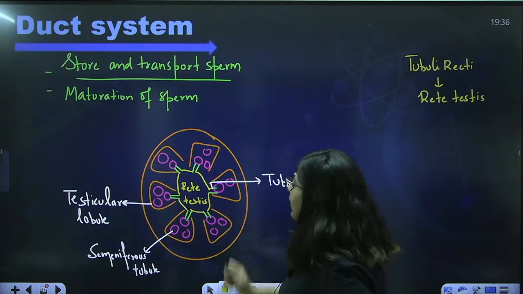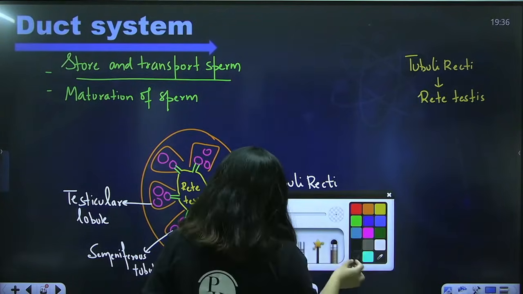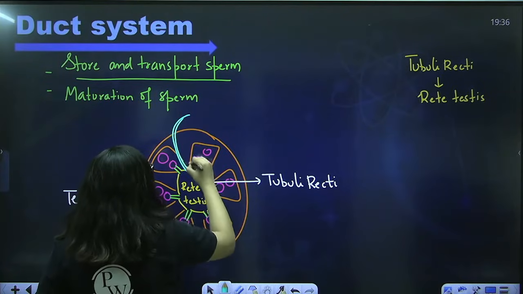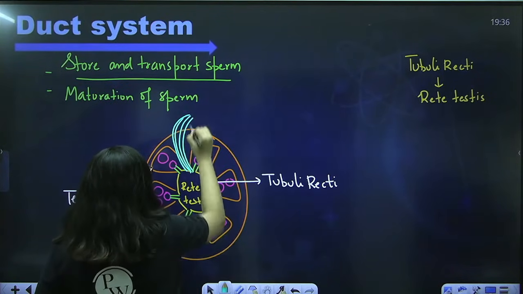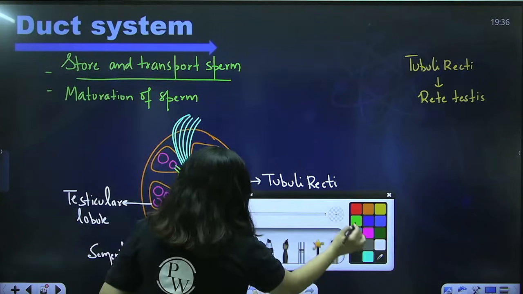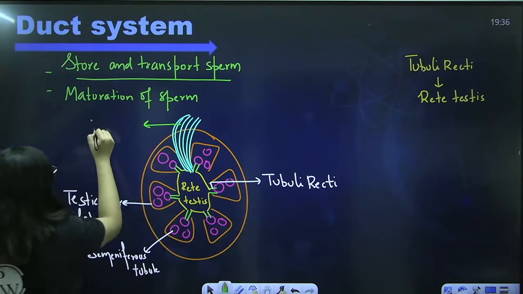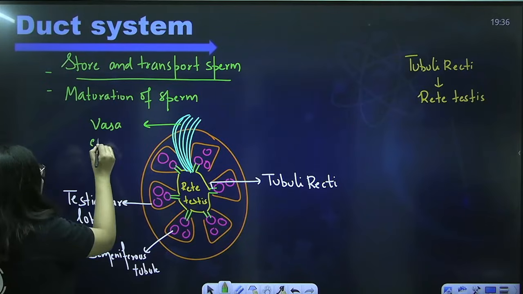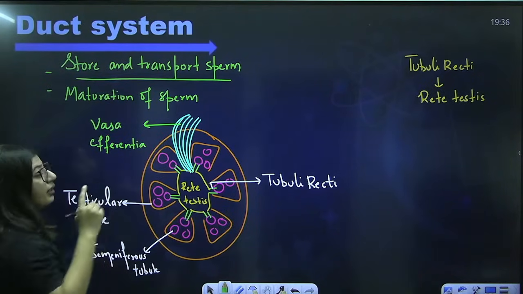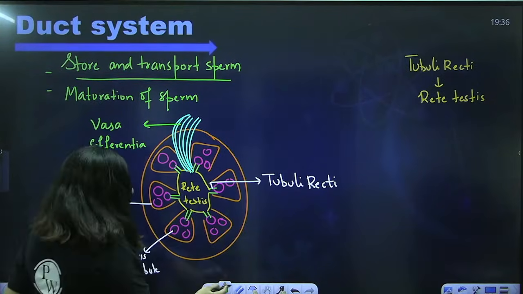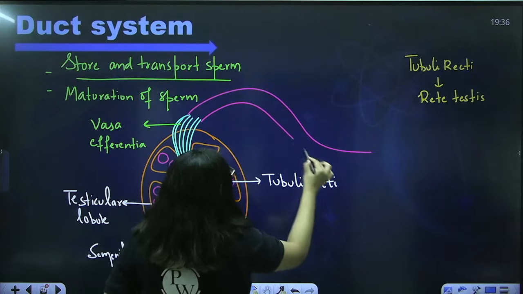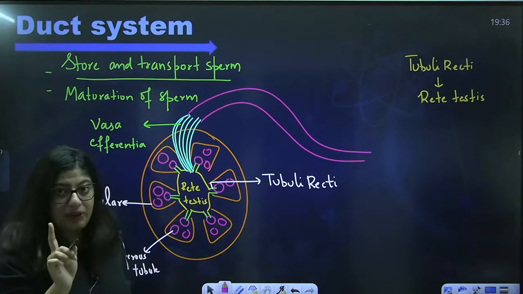Now, this rete testis opens into vasa efferentia. They are around 10 to 12 in number. They open into this duct known as vasa efferentia. Vasa efferentia open into another very important duct known as epididymis. So, this duct is epididymis.